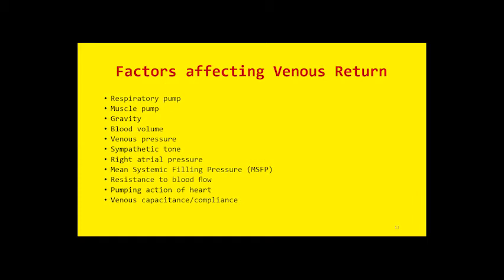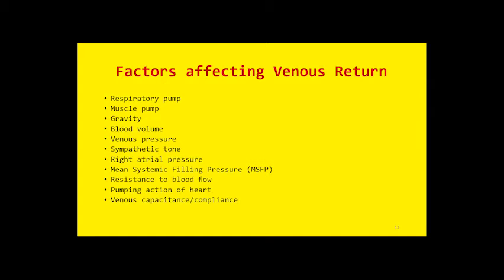So what does sympathetic stimulation do? It will cause an increase in the vasomotor tone. How is vasomotor tone increased? By decreasing the compliance. By compliance we mean distensibility, that is change in volume per change in pressure.